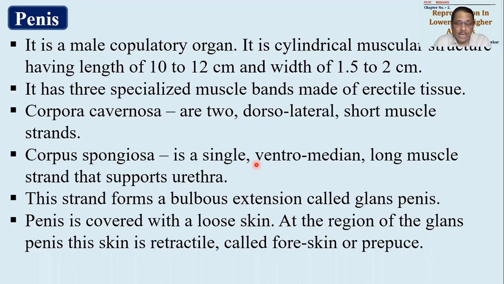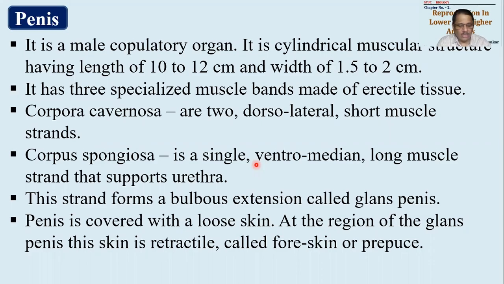And this prepuce has to become loose so that the glans penis can protrude out of it. Okay, this entire arrangement is to have ease in the process of copulation. So covering of skin याद रखना, and at the tip of the skin there will be an extra covering of skin that is called prepuce or foreskin, that you have to remember.